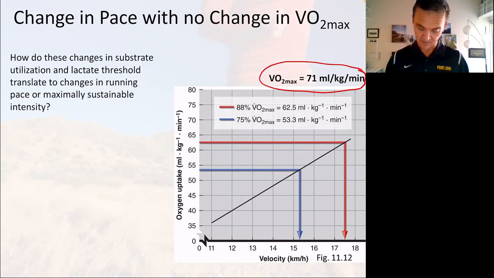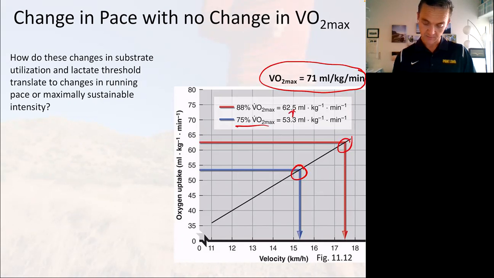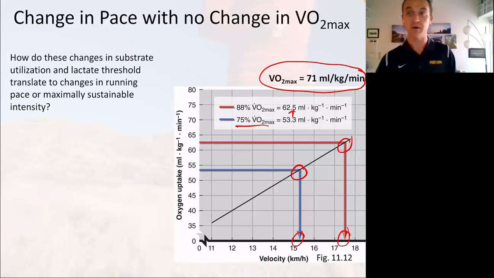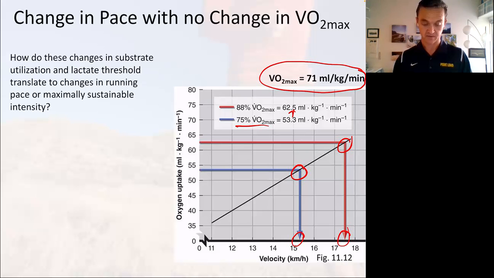This is the change we would expect to see. Maybe their maximal sustainable intensity was only about 75% of max before training. We would hope to move that up to 88% of max after training. That's a huge difference. It's almost a 10 milliliter increase in maximal sustainable VO2. That translates to about a 2.5 kilometer per hour difference in velocity, and that's huge. That's really the key change here.